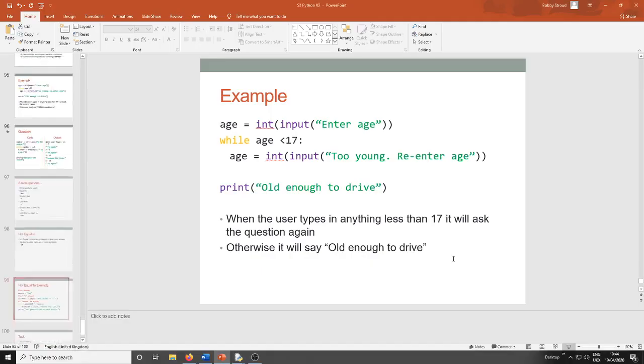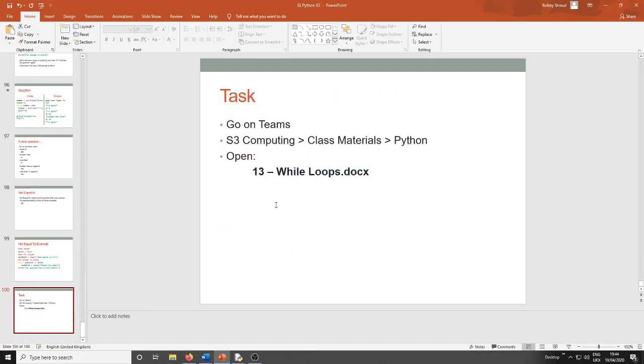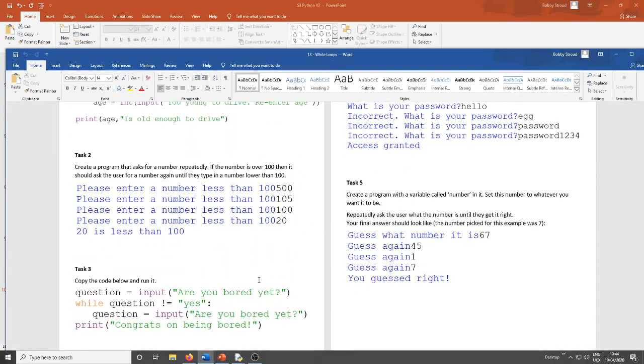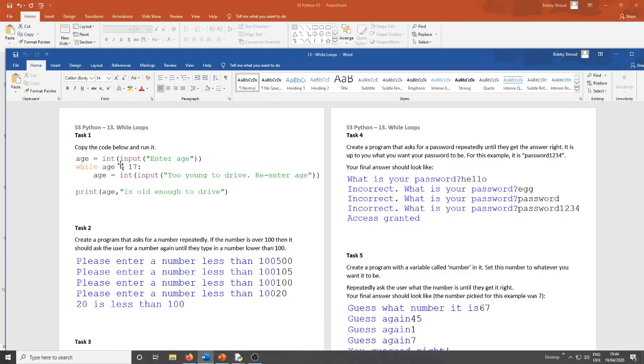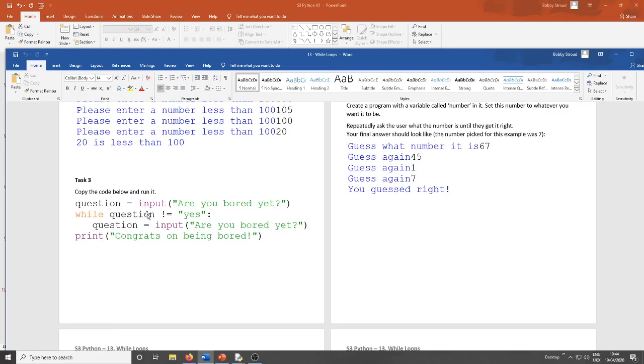It's probably better if I just show you one of these working. So on the worksheet, it's worksheet 13. This is all on Teams, but I've also emailed you all the worksheets just in case you can't see it on Teams. If we look at these two, that's what we looked at. Task 2 is very similar. I want to look at this one. This is the example. Are you bored yet?